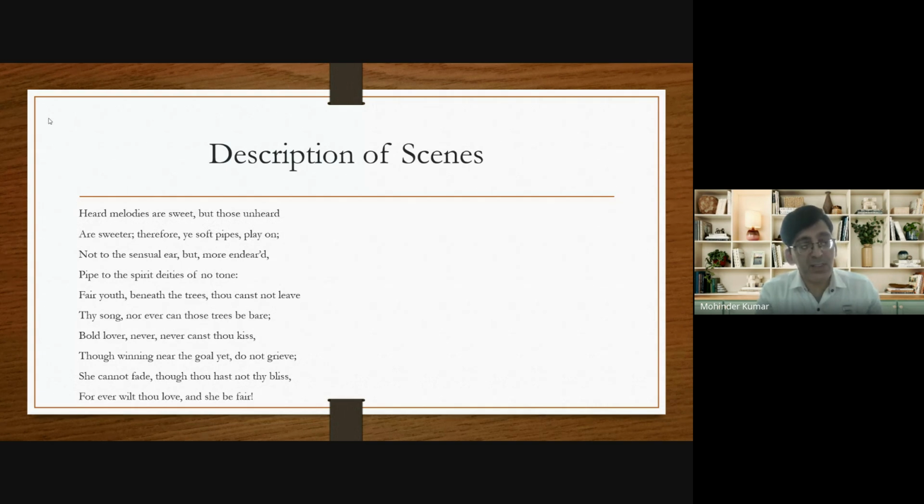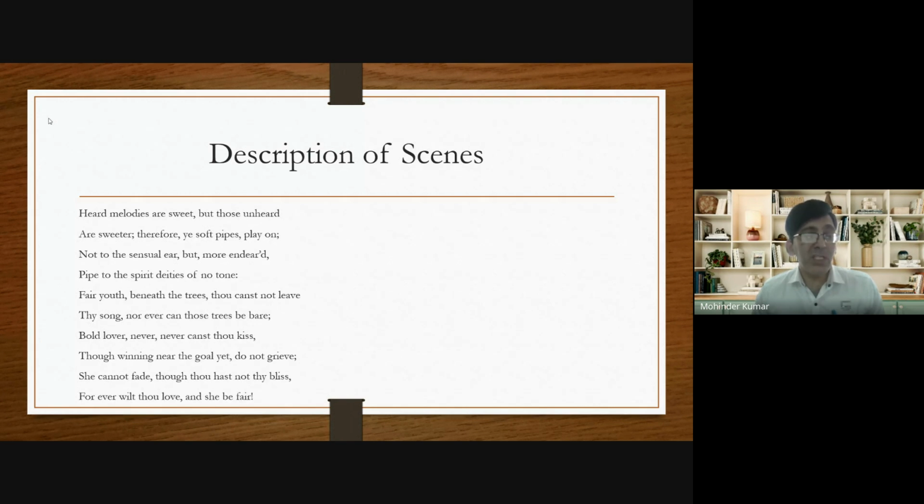At the end of the previous stanza, we came to know that there were some musicians, and they were playing their musical instruments. And now John Keats encourages the musicians to continue playing. Ye soft pipes, play on, means he encourages the musicians to continue their music.